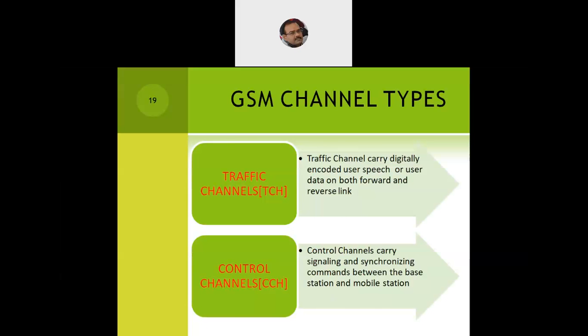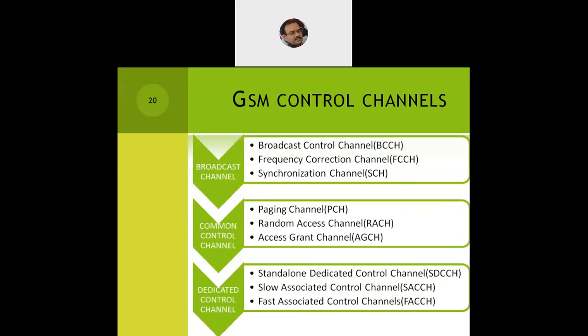They are further classified into three broad categories, which are the broadcast channel, the common control channel, and the dedicated control channel. So these are the three broad categories of the GSM control channel. A broadcast channel will have three further categories inside it, what we call the broadcast control channel, the frequency correction channel, and the synchronization channel. Now each channel has a defined purpose and task, and its functionality is also clearly defined: why it is there and what its job is in the GSM network.